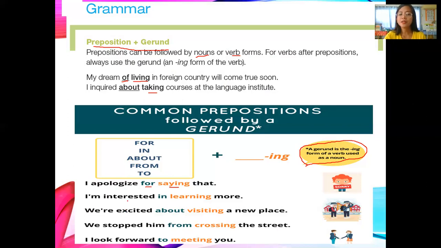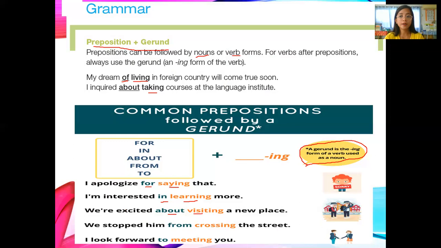Next is I'm interested in learning more. I'm interested in learning more. Number 3 is we're excited about visiting a new place. About is our preposition.